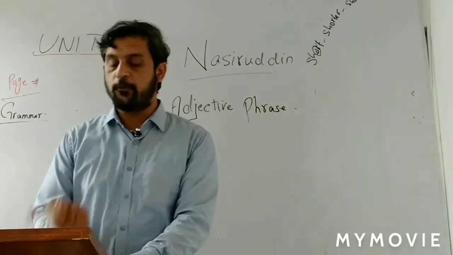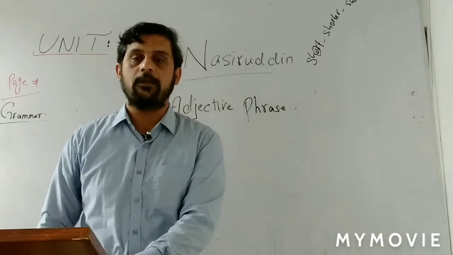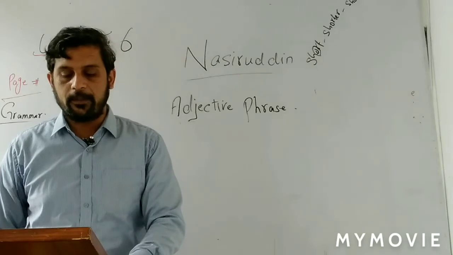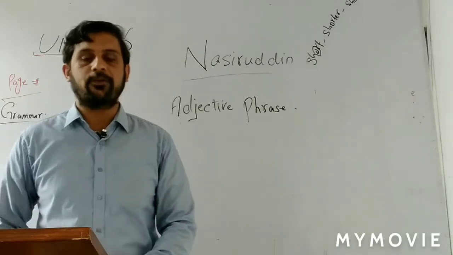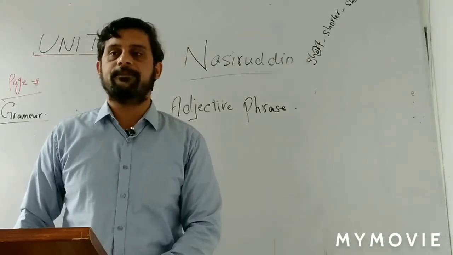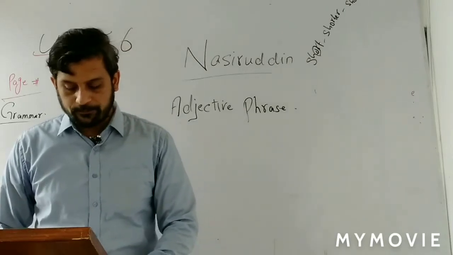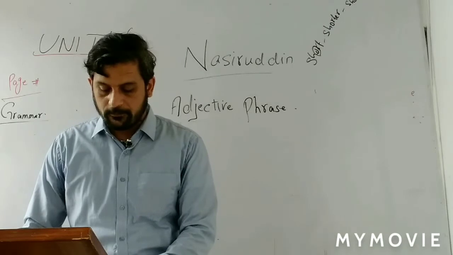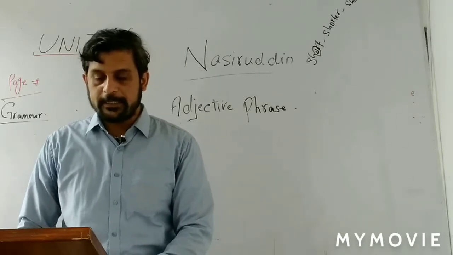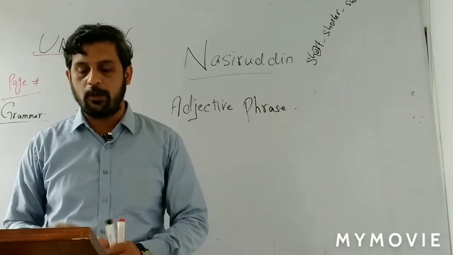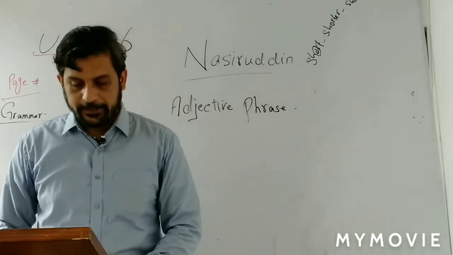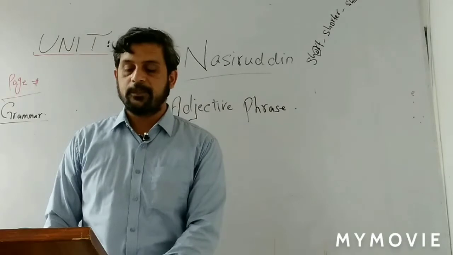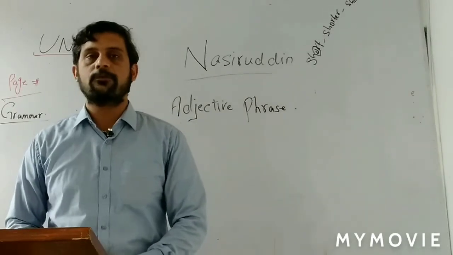The first one is: it is a white elephant. So white is an adjective of color. You have to replace it with an adjective phrase. For example, it is an elephant with a white skin. Number 2 is: he lived in a stone house. So the adjective phrase version is: he lived in a house made of stone.